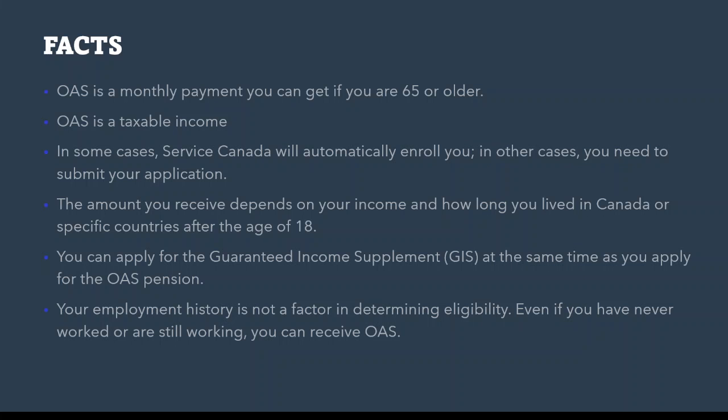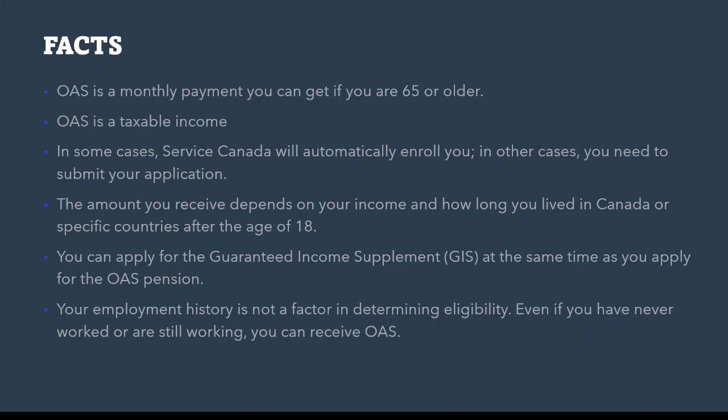So OAS is a monthly payment you can get if you are 65 or older, and it is taxable income. In some cases, Service Canada will automatically enroll you, but in other cases, you need to submit your application. I strongly recommend you submit the application by yourself. The amount you receive depends on your income and how long you live in Canada or specific countries after the age of 18.